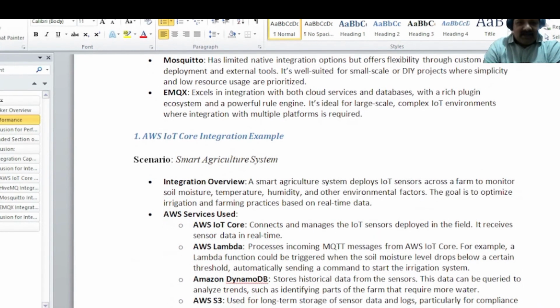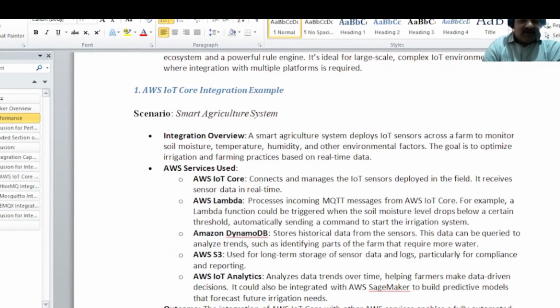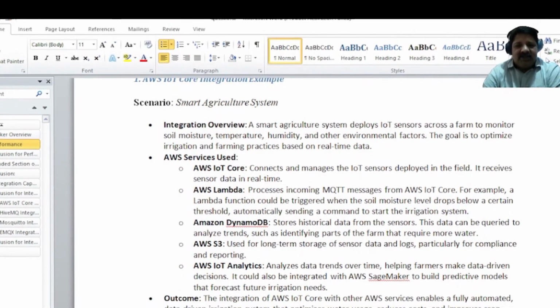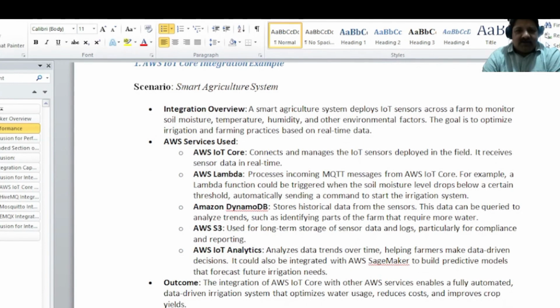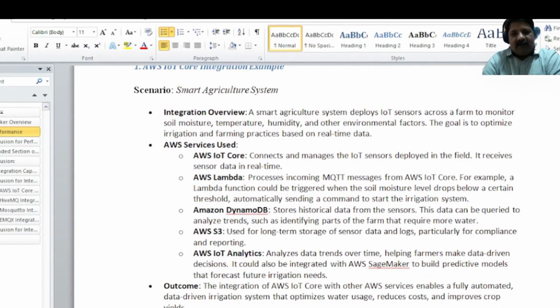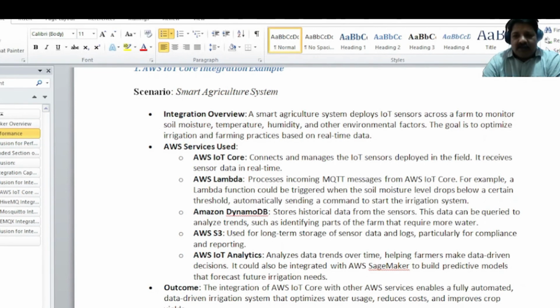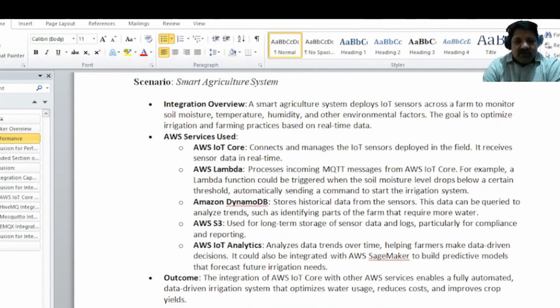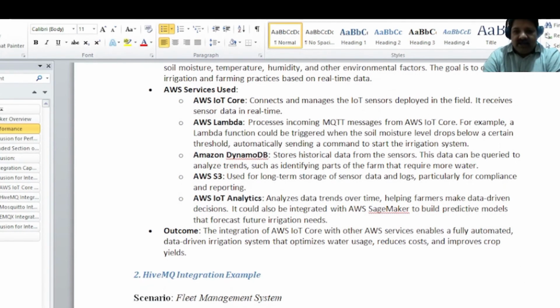So these are some of the examples. If you consider AWS IoT Core, you can use it for a smart agriculture system. There are so many applications, and it is one of them. Suppose you want to execute some rules, then you need an AWS Lambda function to be executed. For a historical database, you need integration with Amazon DynamoDB. You can do some analytics also with AWS IoT.